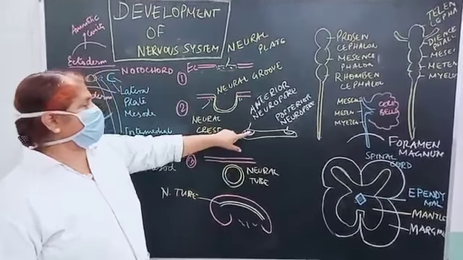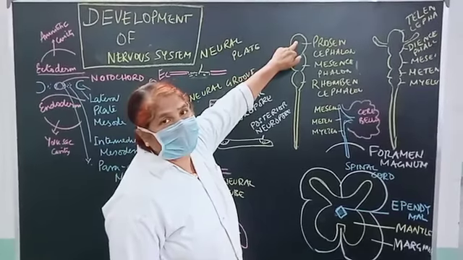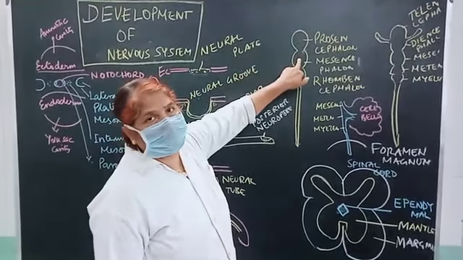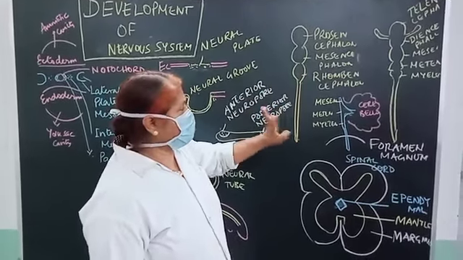The neural tube is having two pores over there. This is called the anterior neuropore and this is the posterior neuropore. Now this is the total range of the neural tube in a baby. Okay. Now the neural tube is having some invaginations over here. This is the proximal one called the prosencephalon. Then this is called the mesencephalon and this is called the rhombencephalon. This is your spinal cord.